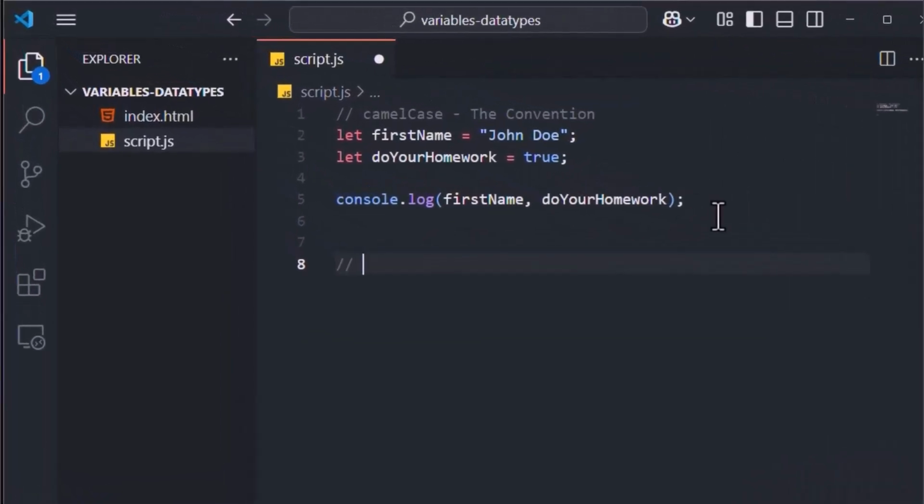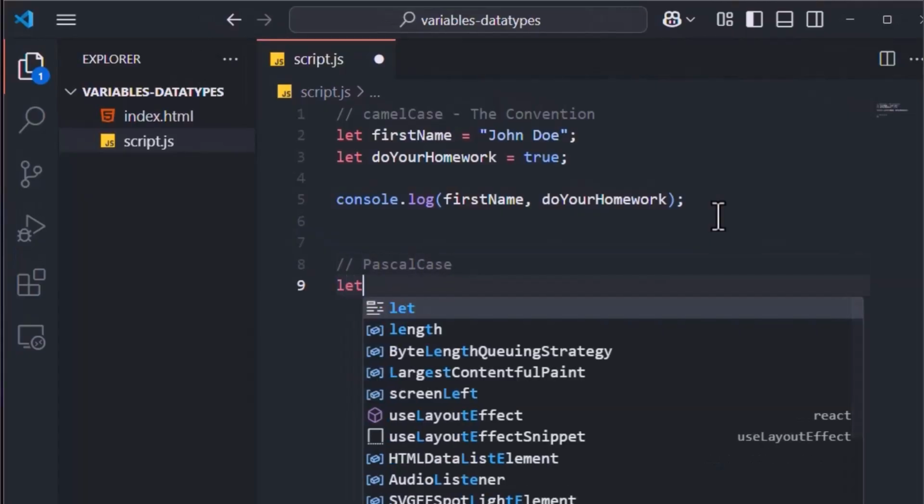There's another one, which is Pascal case. In Pascal case, you must actually write both words capitalized.